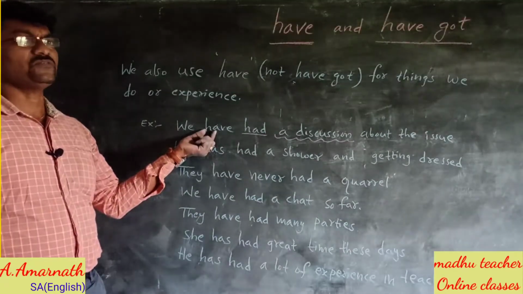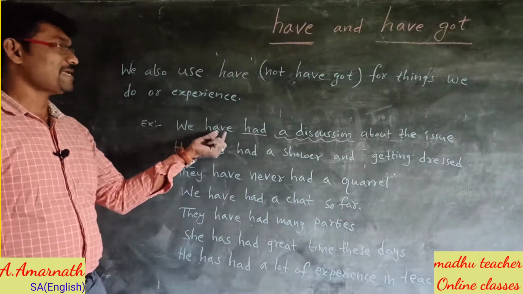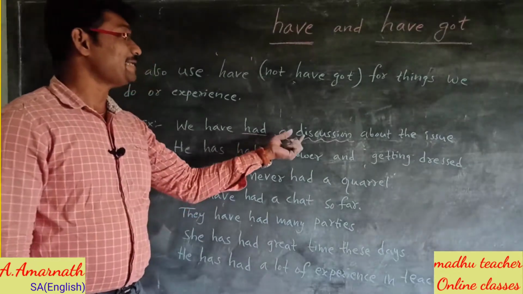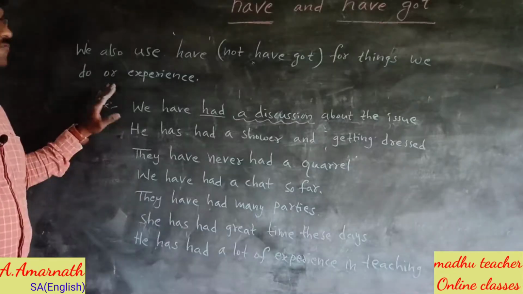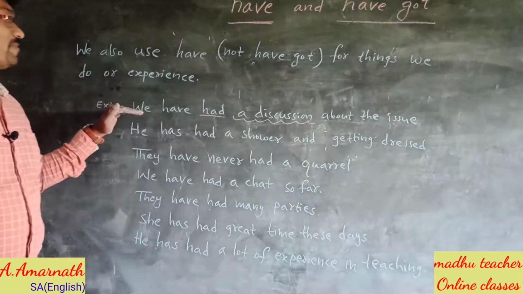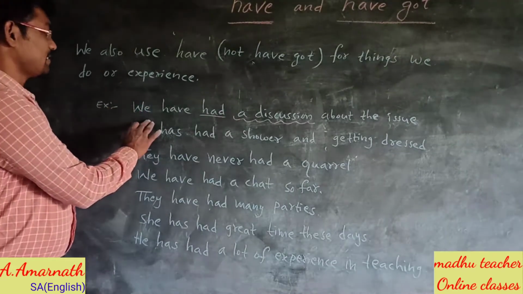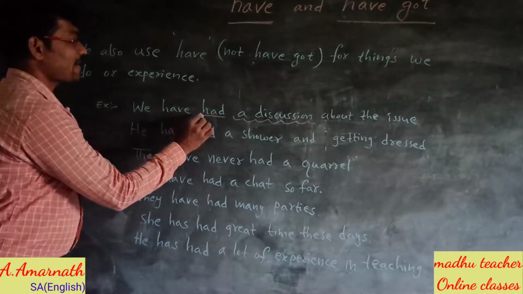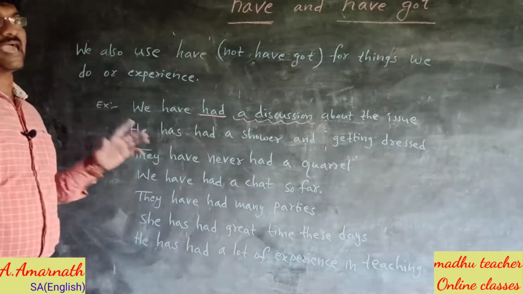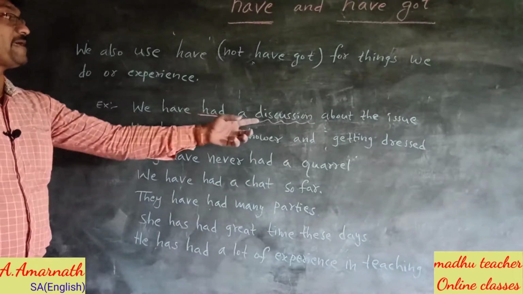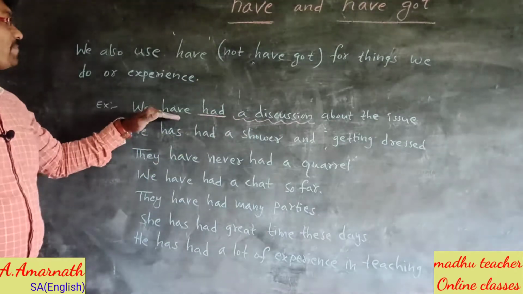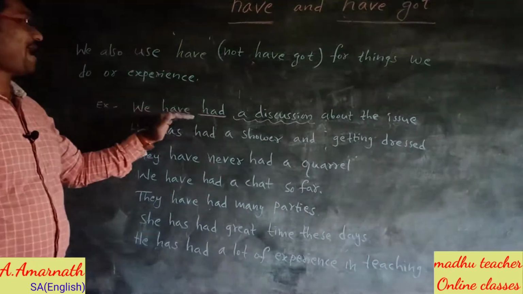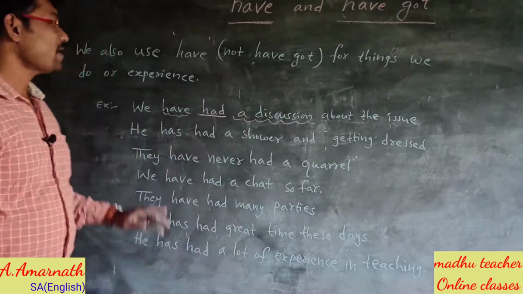In present perfect, we normally use have, and had here indicates an action, a discussion. Here, had is the past form of have, which refers to an action, a discussion. We use the helping verb have in present perfect. So, we say, we have had a discussion about the issue.